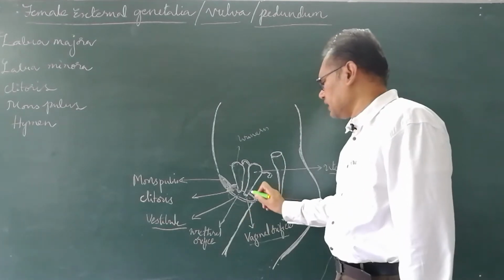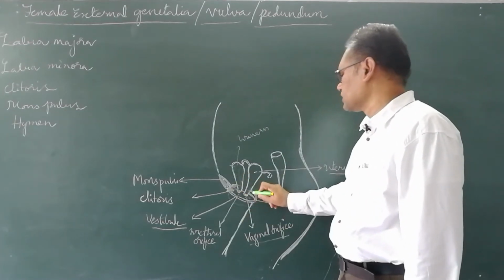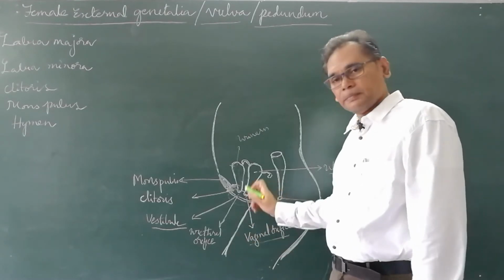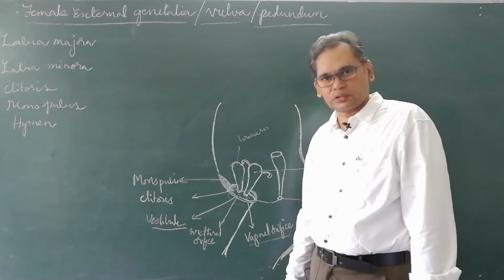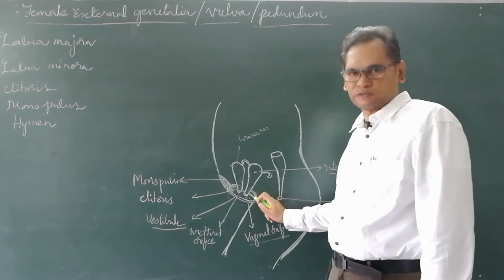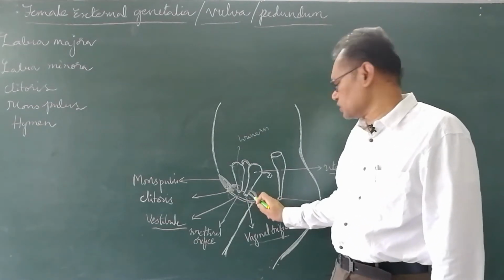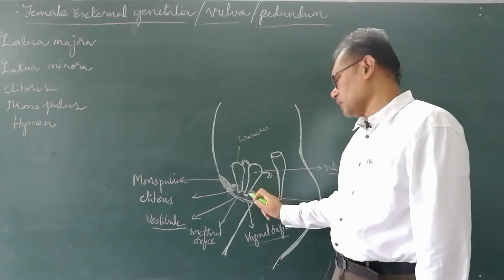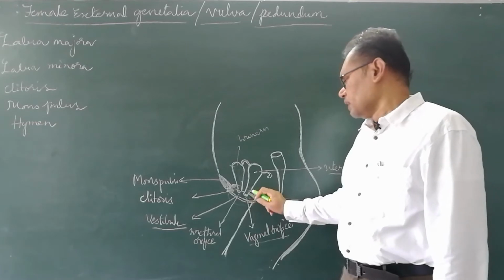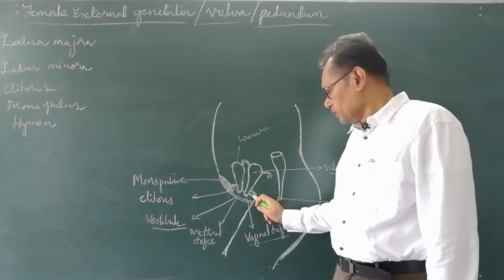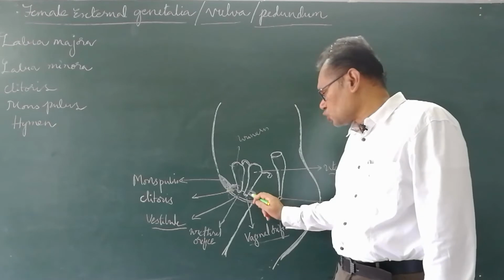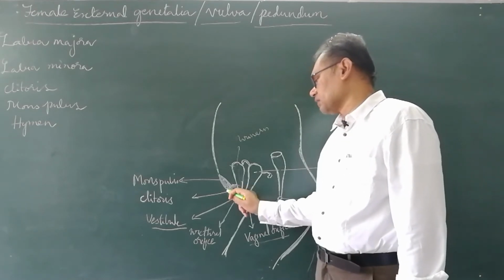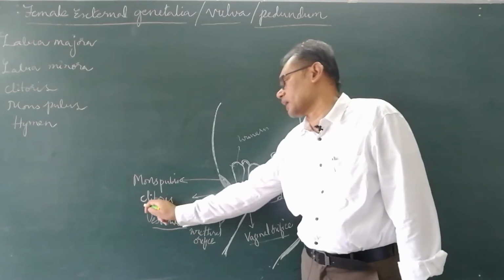Just below the labia majora, there is a thin tissue fold, which we call labia minora. Both labia minora together towards the anterior side form an erectile rod-like structure called the clitoris.